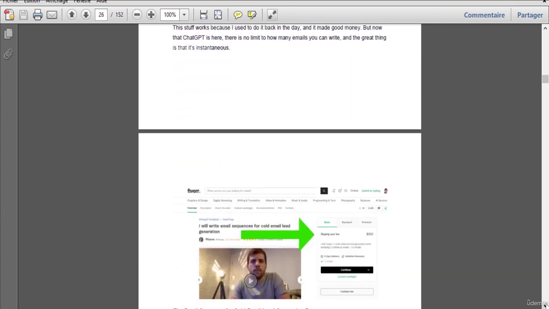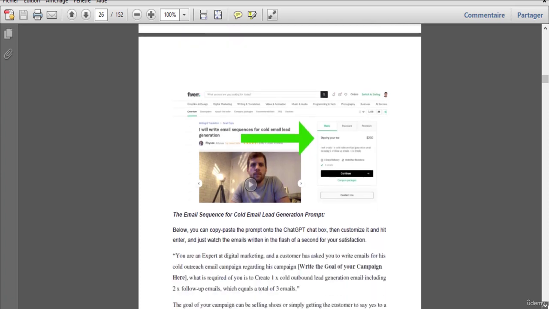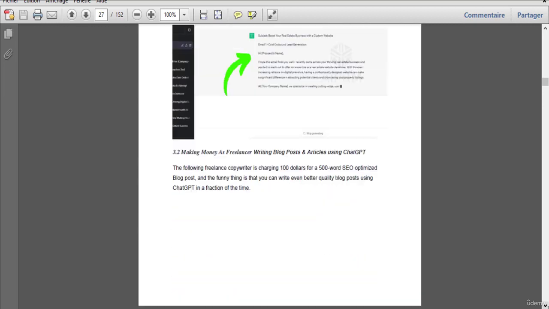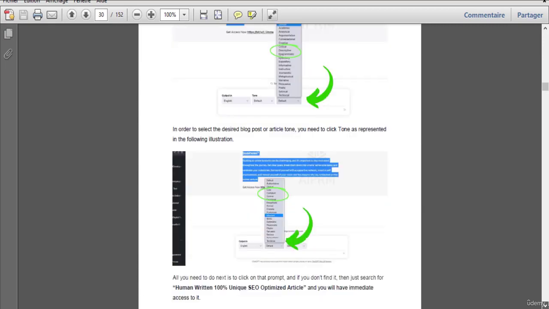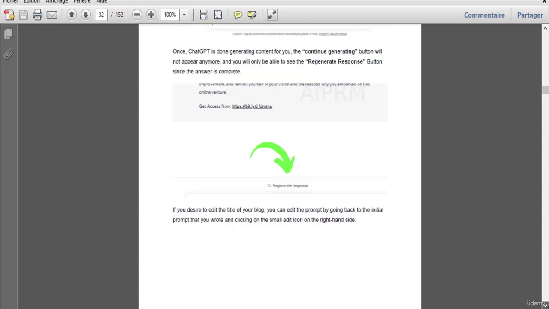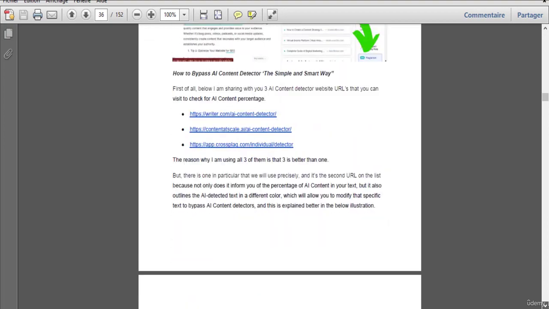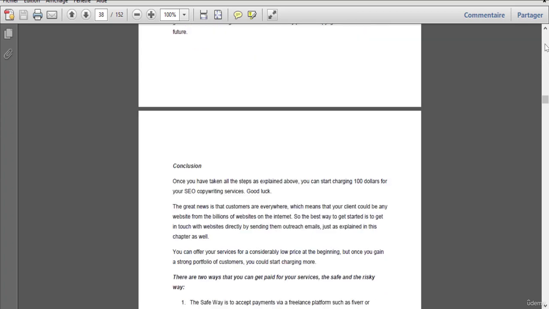Then we go through the second way to make money using ChatGPT, which is writing email sequences for cold email lead generation. And this guy is certainly a proof of concept. He's charging $250 for I think something like 4 emails, which can be done using ChatGPT in a flash of a second. And I'm also sharing with them the prompt and everything necessary for them to be able to use this. So this book, to cut it straight, is a book for people seeking to make money online. And for people seeking to make money online without the necessity of having to learn a bunch of things. They can just pick one of those things that are taught in the book, and they can actually go about doing it. And it's really thorough.